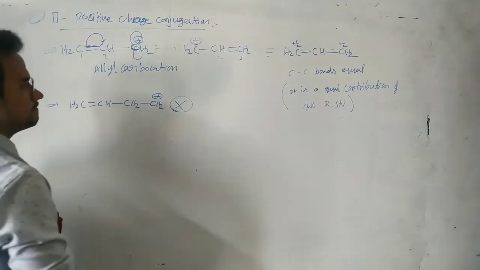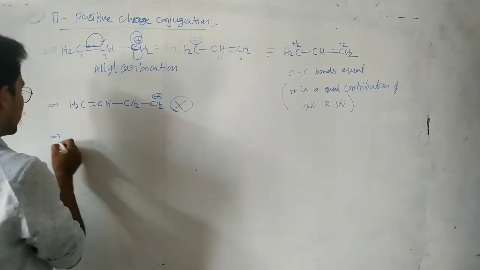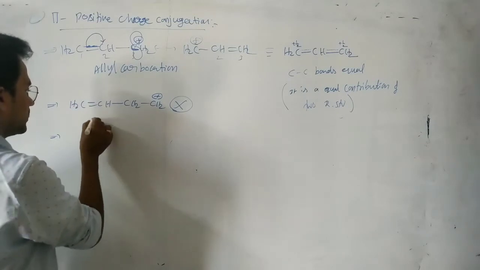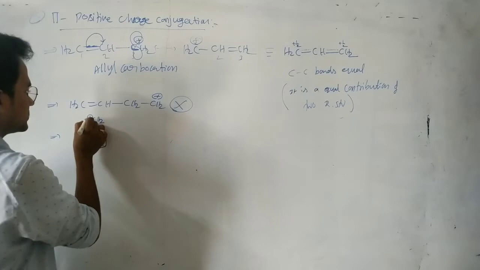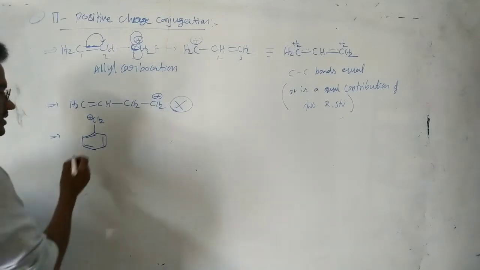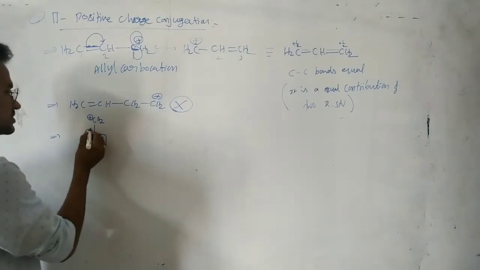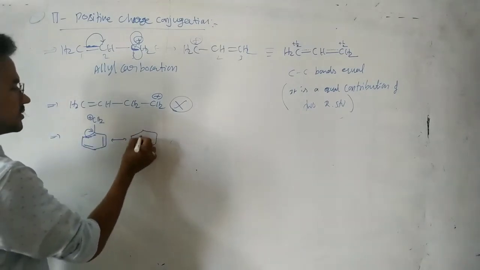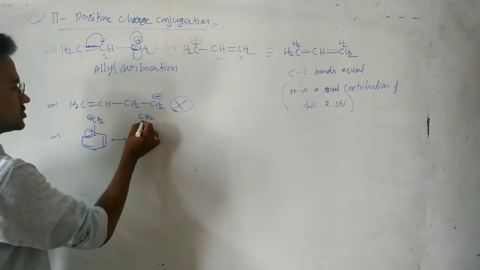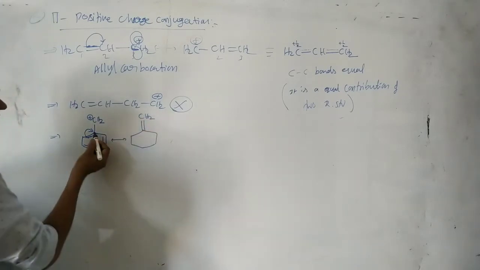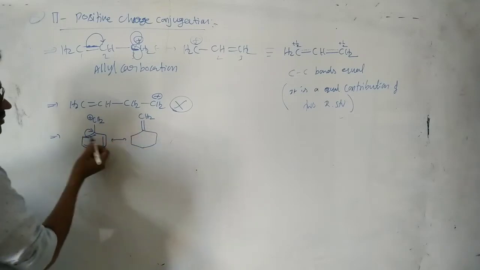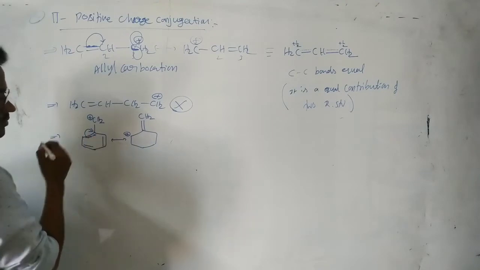Next, see one more example. This pi bond, this pi bond, this pi bond, here CH2 plus. In this case, the pi electrons move to this carbon, because here this one gains a negative charge, here a positive charge, pi bond, then this carbon carries a positive charge because the bonding electrons move to this carbon.